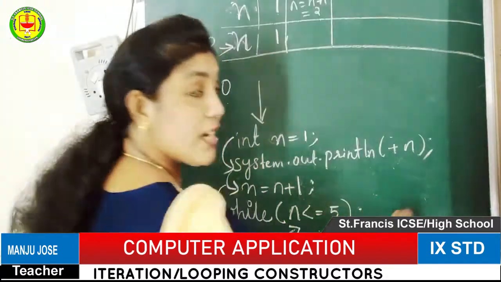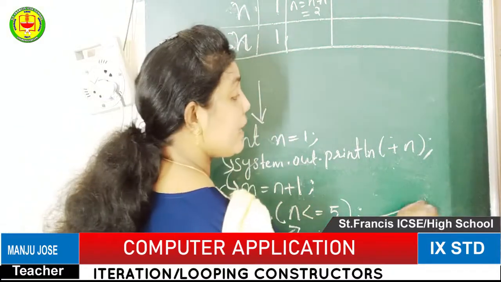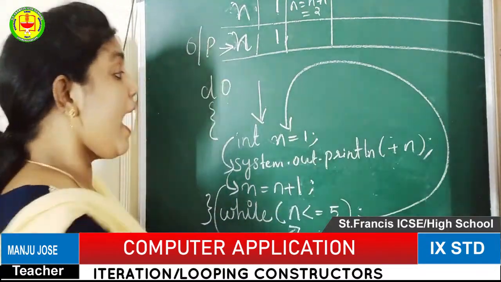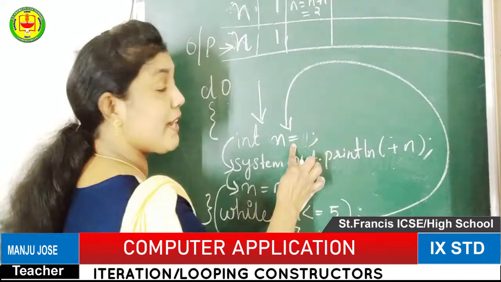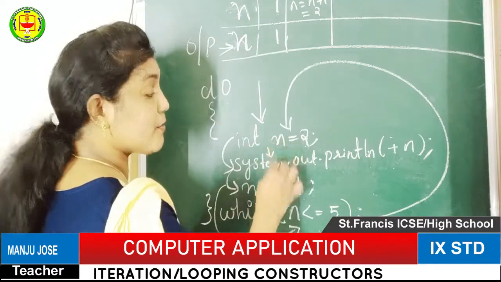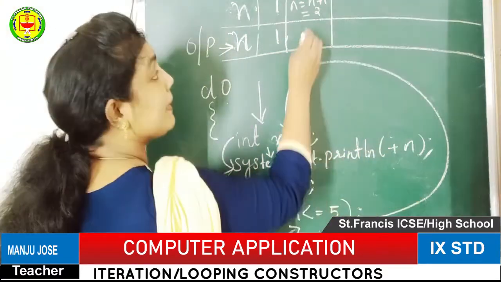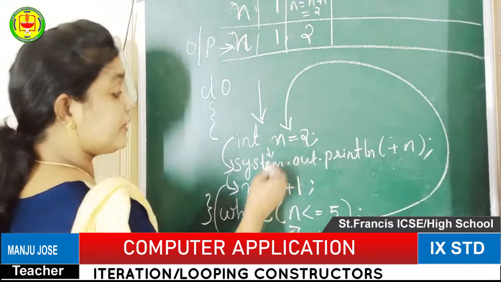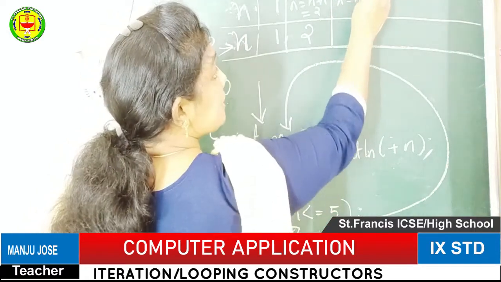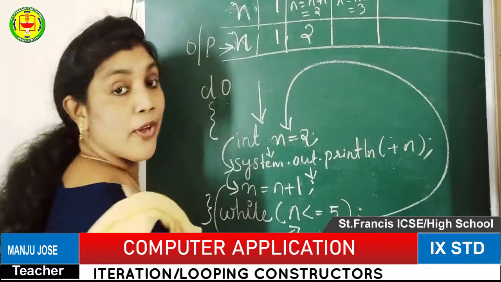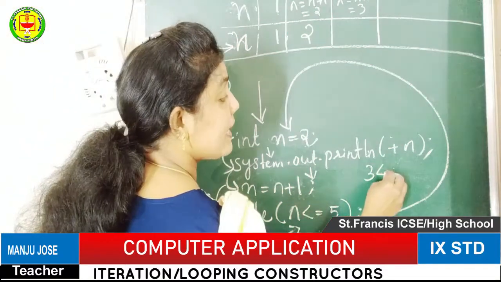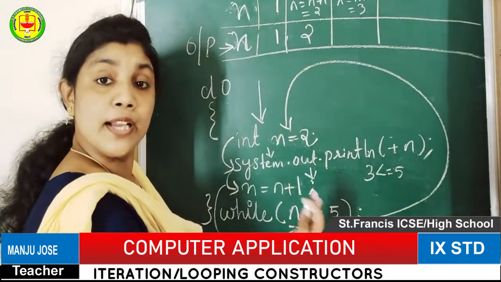If the condition is true, the controller will go back to the do section, and the n value will be changed. Already we have given 1, and that will be changed to 2. Then again it will come to the print statement, and the present value of n, 2, will be printed. Then again n = n + 1 gives 3. After changing the value, again it will check n less than or equal to 5. That means 3 less than or equal to 5, and of course the condition is true.